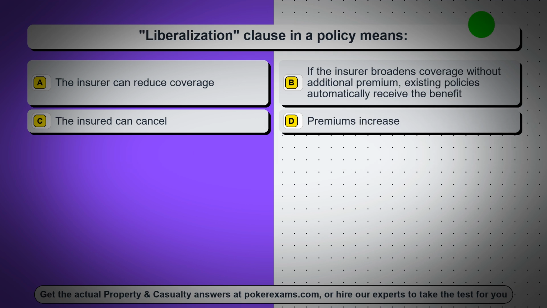Question 2. Liberalization clause in a policy means: Option A, the insurer can reduce coverage. Option B, if the insurer broadens coverage without additional premium, existing policies automatically receive the benefit. Option C, the insured can cancel.